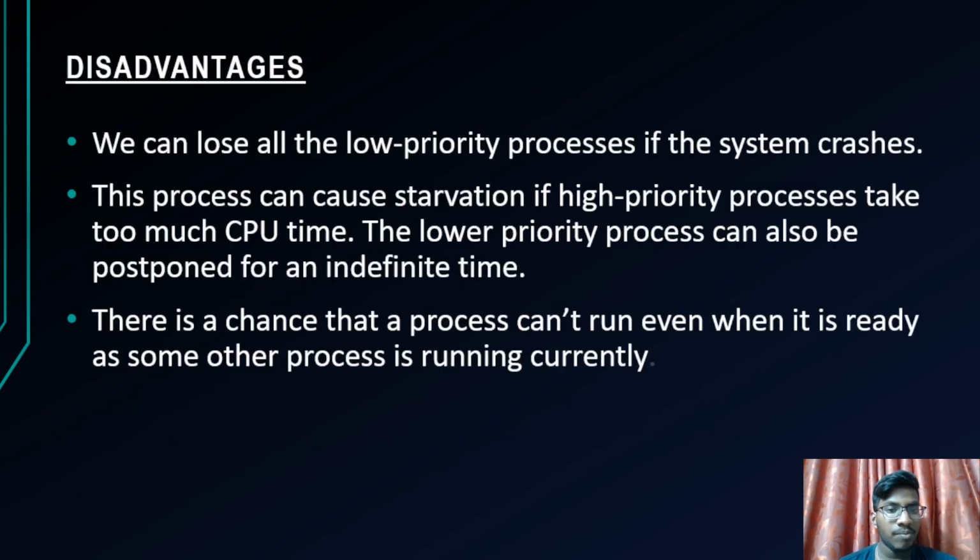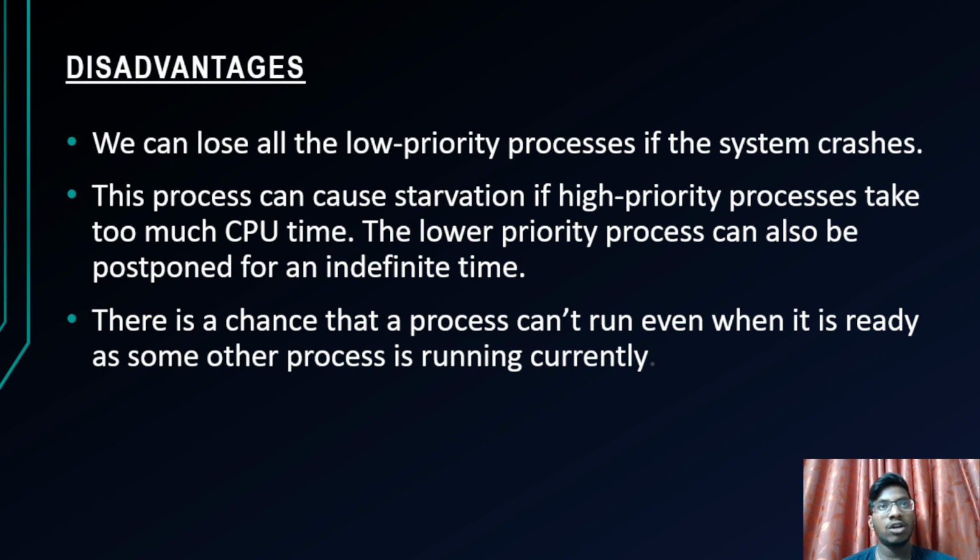So let us consider an example. But before going into an example, we will also see the disadvantages. There are mainly three disadvantages of priority scheduling. We can lose all the low priority processes if the system crashes. Priority scheduling can cause starvation if high priority processes take too much CPU time. The low priority process can also be postponed for an indefinite time.